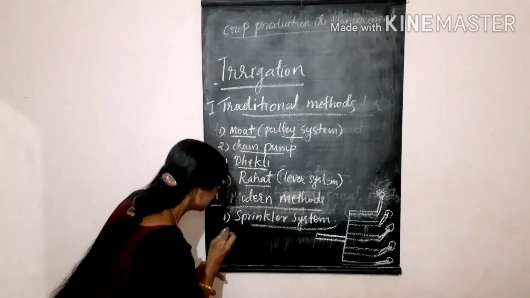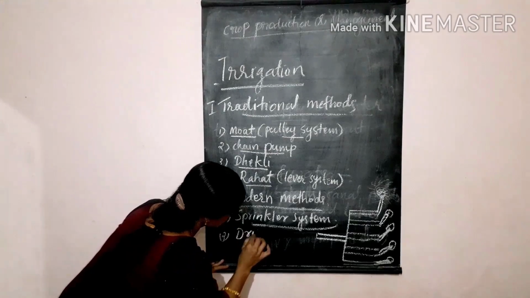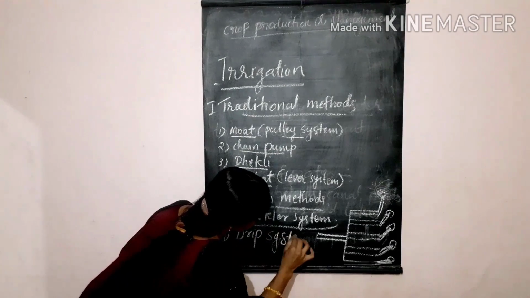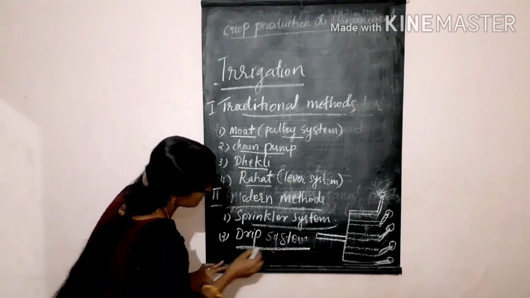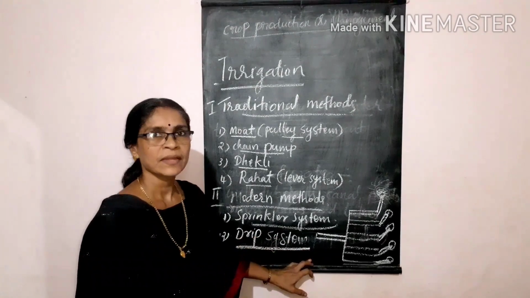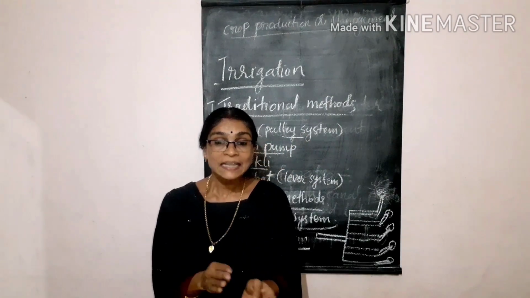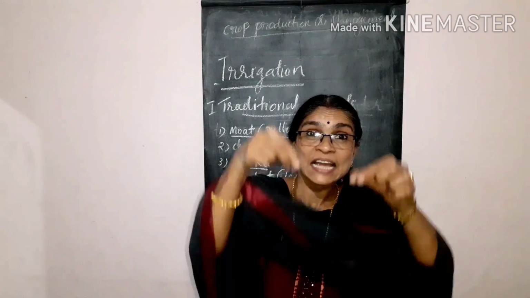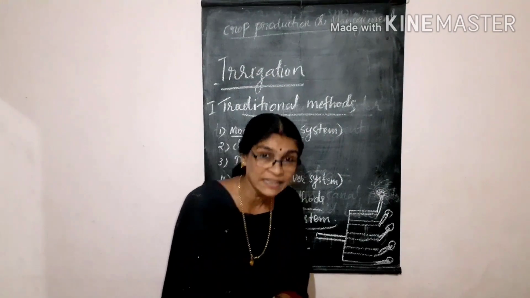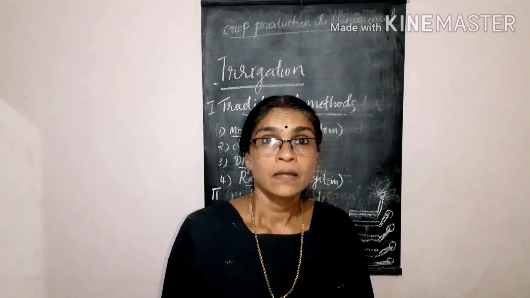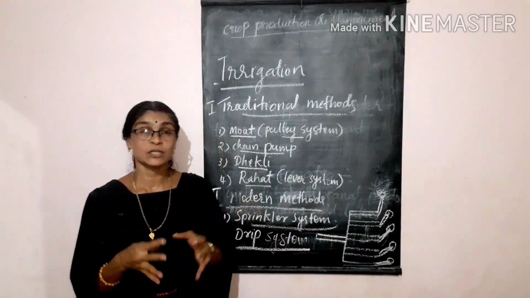In order to compensate for this, there is another method, known as the drip system. It is one of the modern methods. In this system, water is added to the crops at the position of the root, drop by drop. If water is added drop by drop at the position of the roots, there is no wastage of water. So plants get enough water for their growth.